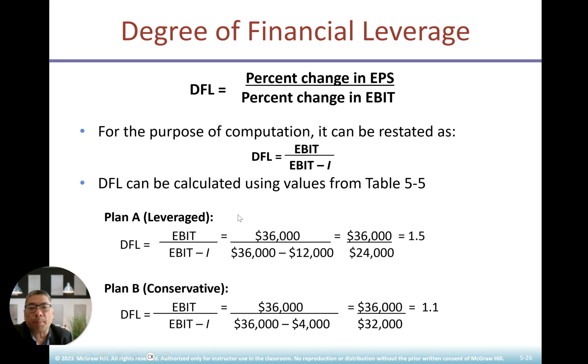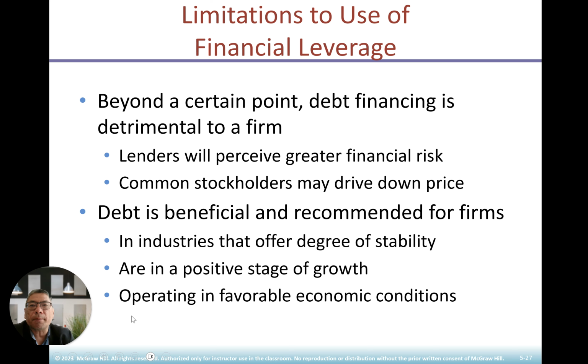So you plug in the numbers for plan A in terms of leverage, and you get 1.5. For plan B, the conservative one, you plug in the numbers and you get only 1.1. Limitation: using financial leverage beyond a certain point, financing is driven to the firm, lenders will perceive greater financial risk, and common stockholders may drive the price down.